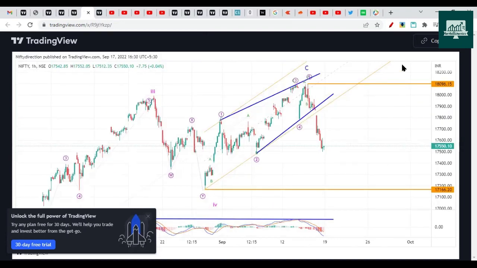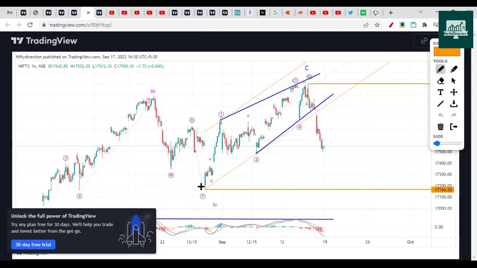Okay, this is the ending diagonal pattern, which we discussed a lot of times. We mentioned that if after a sharp rally you see the fourth wave ended and then the fifth wave started slow with the 3-3 wave moves, then you can understand that this is going to be an ending diagonal pattern. Initially, it will not be clear to you until the fourth wave completes. So you have to wait for the fourth wave. You don't know whether it will be an ending diagonal or a fresh impulse.